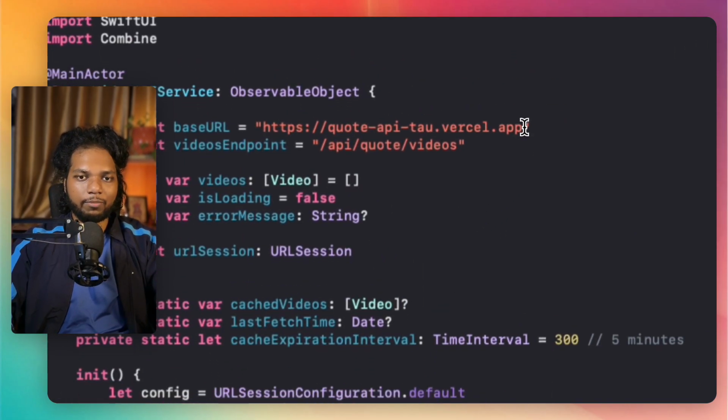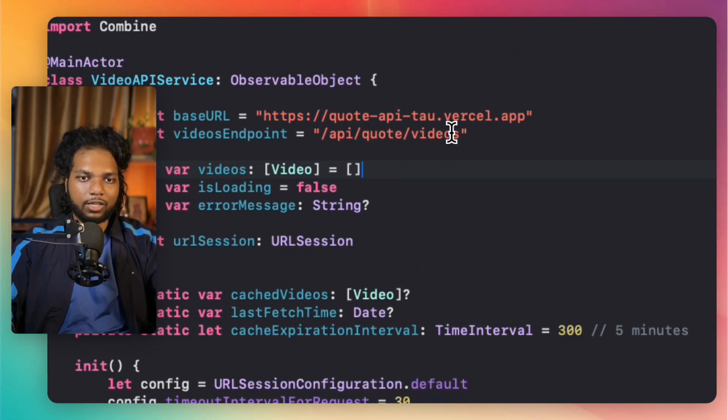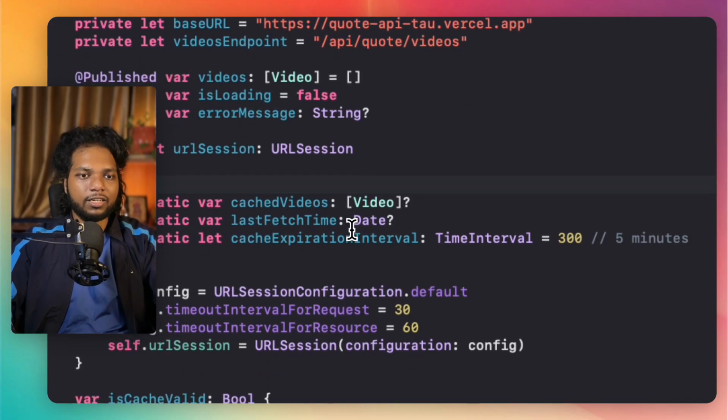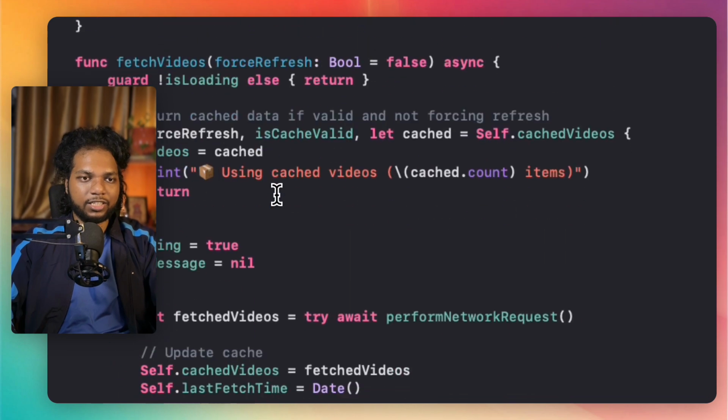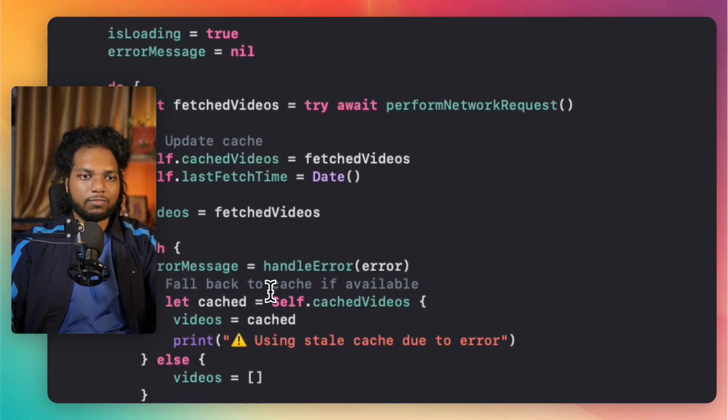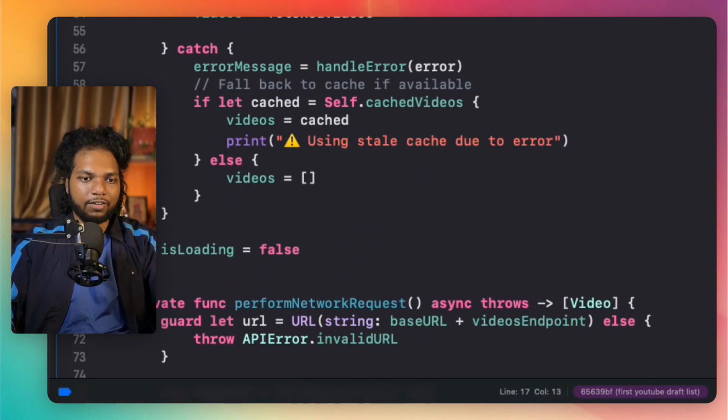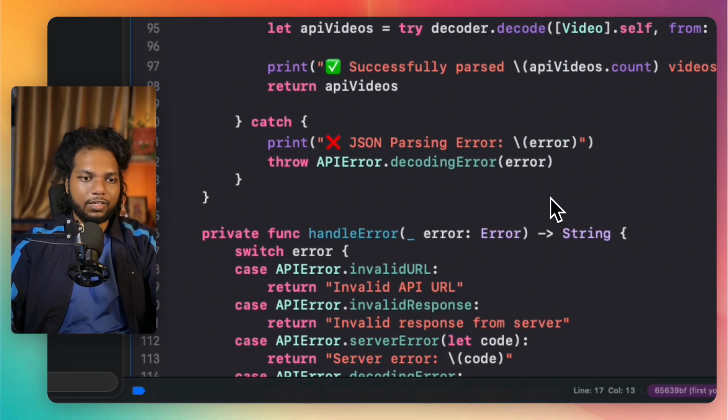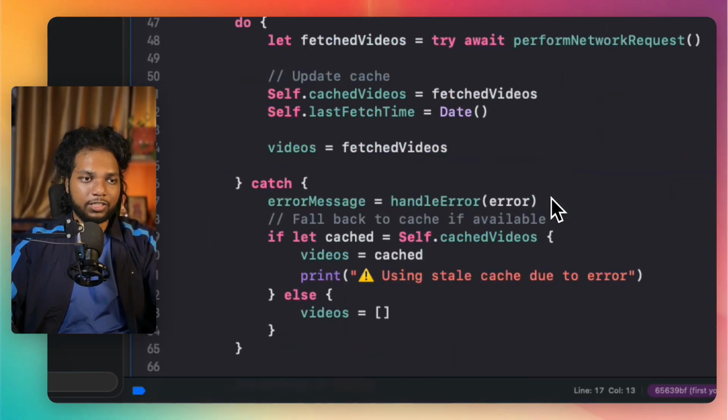You can see I'm calling my Next.js server, and I'm calling this particular endpoint, and from this I'm creating this session, and this is a cache session. Then I'm fetching the videos and getting the JSON, and if it is all good, we pass it to the function which is calling it.